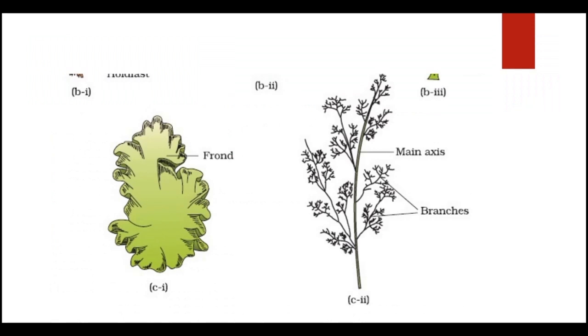Now we have some members here, which are Porphyra, which is actually red, and the next one is Polysiphonia. The remaining members may be Gracilaria and Gelidium. Gracilaria and Gelidium, we have mentioned, produce agar.